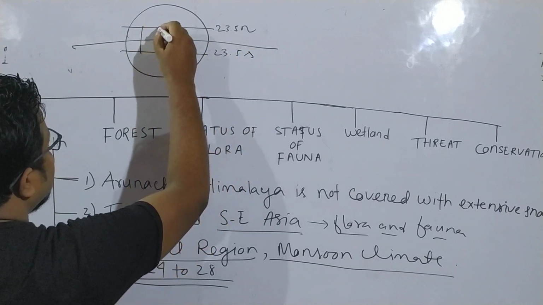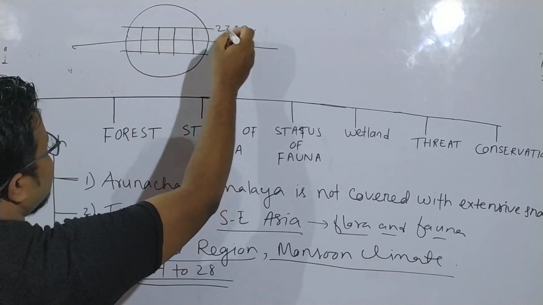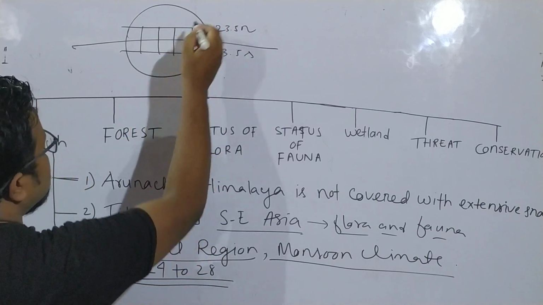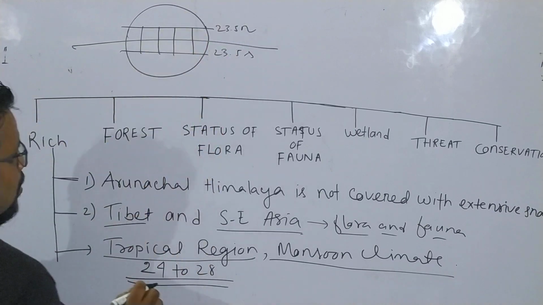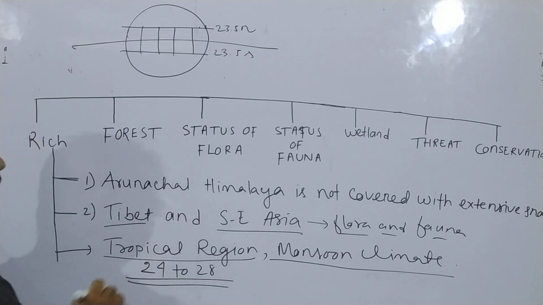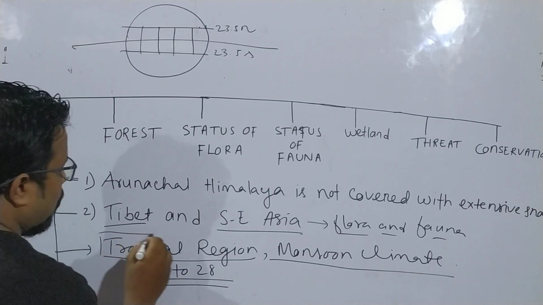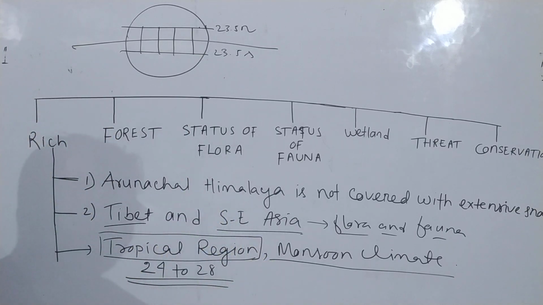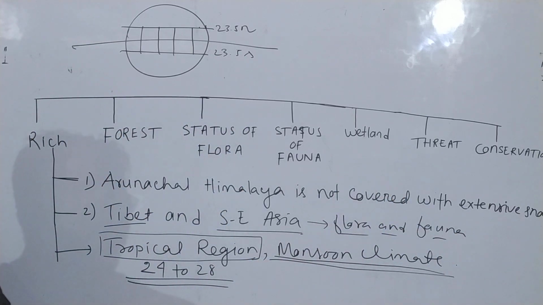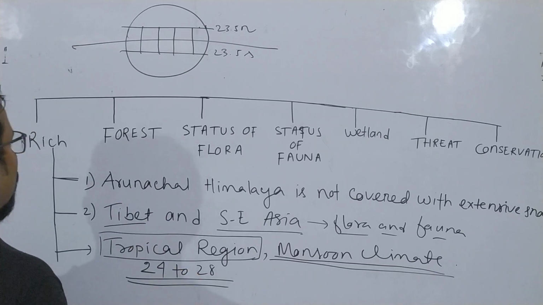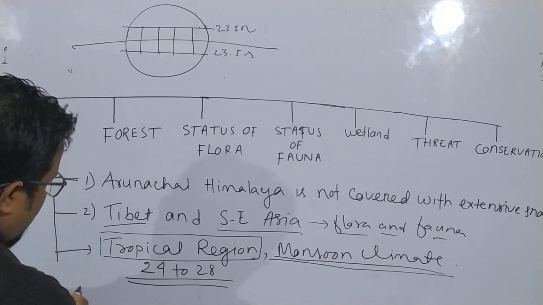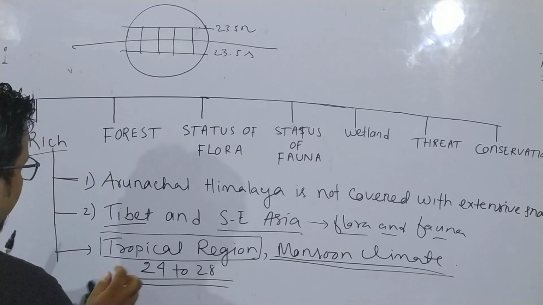These regions fall under the tropics, but Assam falls approximately 24 to 28 degree north, so it is beyond the tropic region. Although it is beyond, the conditions are almost similar. That's why we say it is under the tropical region, and we also have a monsoon climate. These two make Assam one of the richest for biodiversity. And number four reason is what?